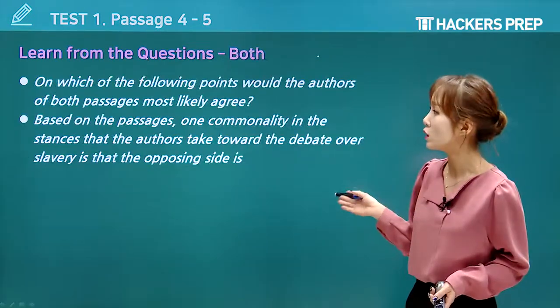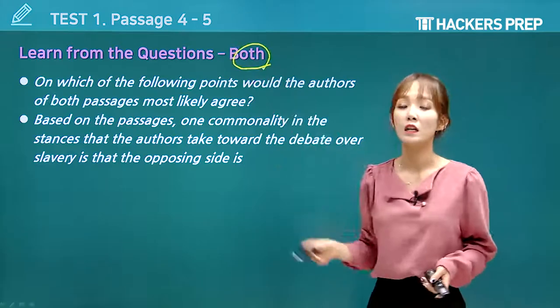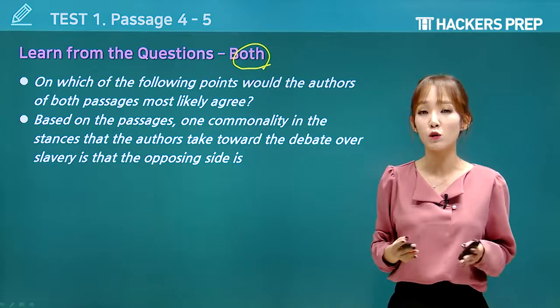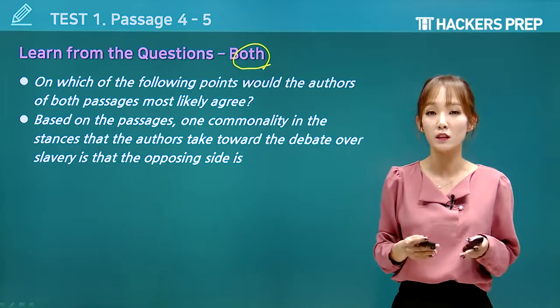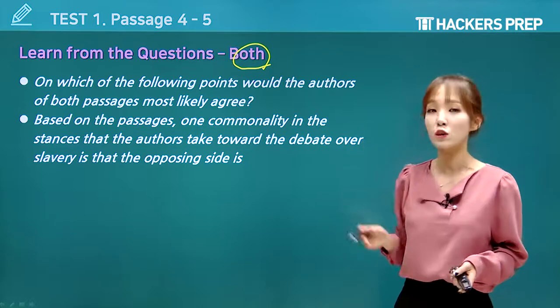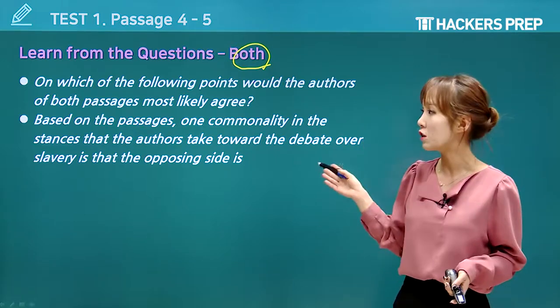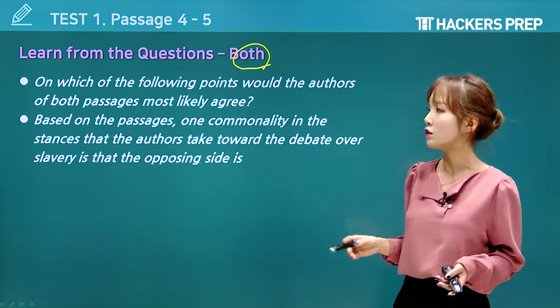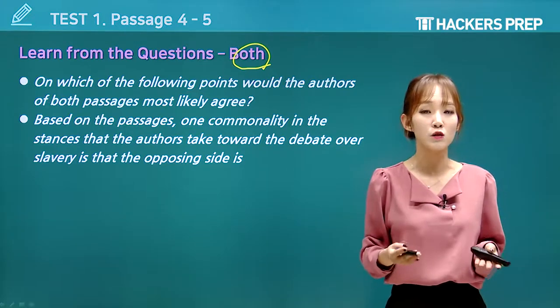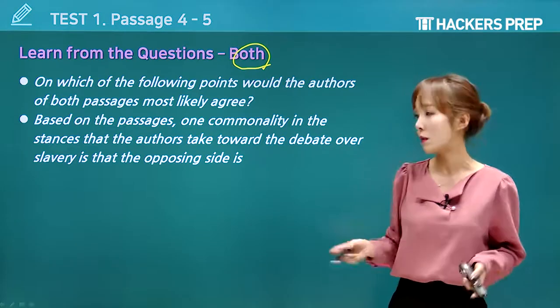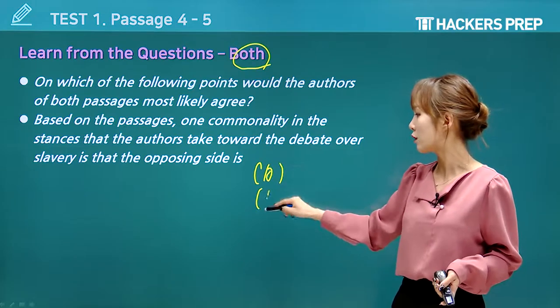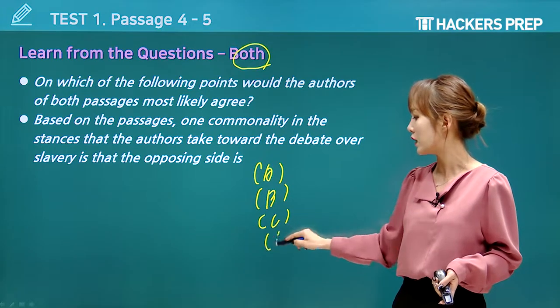Now, let's move on. We also have both questions. Now, in this case, what you're going to do, as I will show you, is deal with them still separately, but you're going to deal with these questions 2 times. Now, if you take a look, on which of the following points would the authors of both passages most likely agree? Now, both passage questions have A, B, C, and D as always.